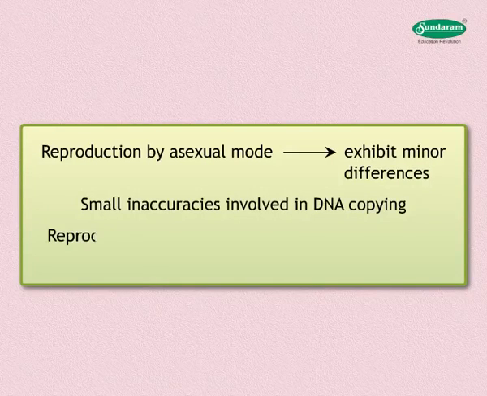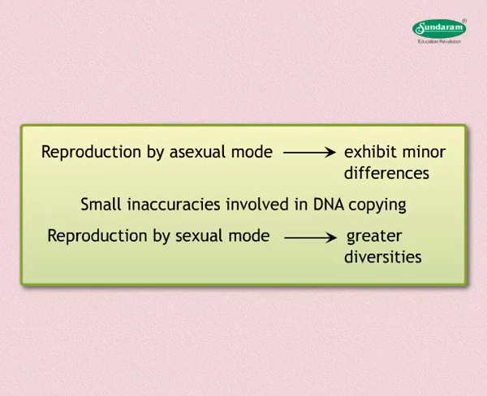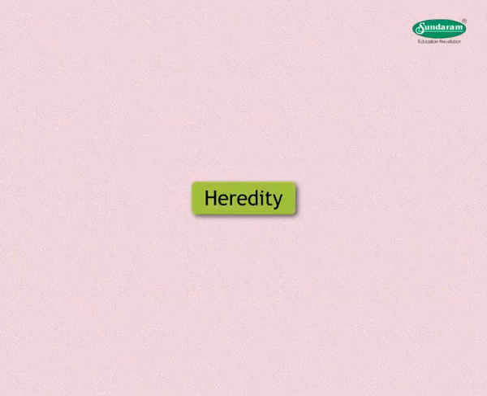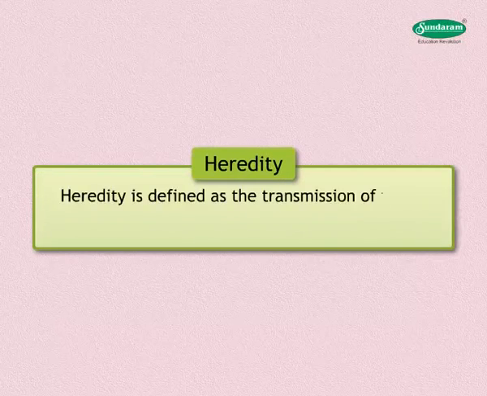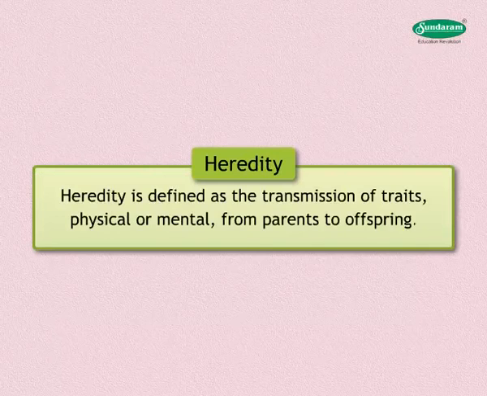But when the mode of reproduction is sexual, then greater diversities will be generated. This can be explained when we discuss the laws of inheritance. We have all heard of the word heredity. Let us see what is meant by heredity. Heredity is defined as the transmission of traits, physical or mental, from parents to offspring.